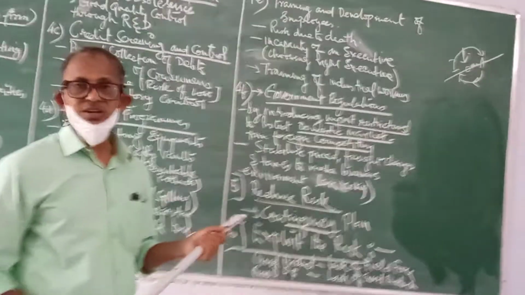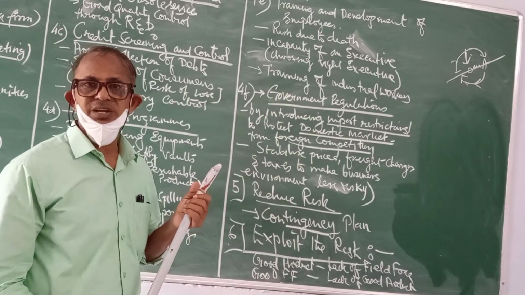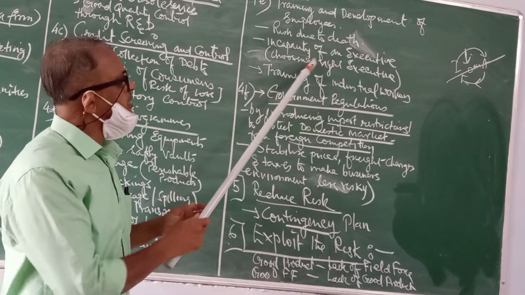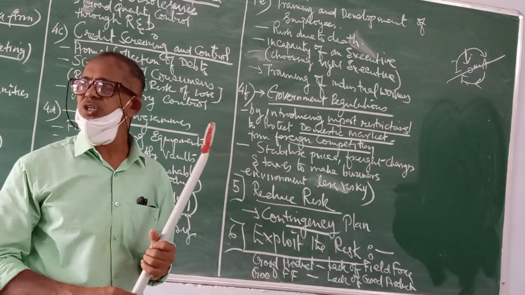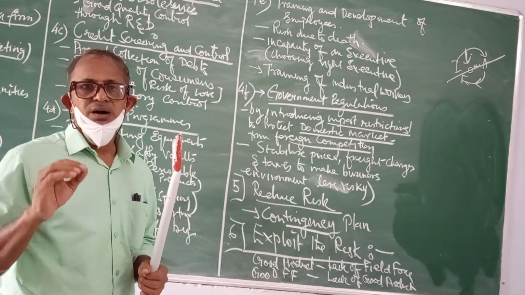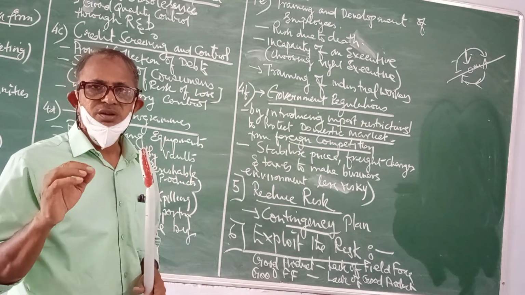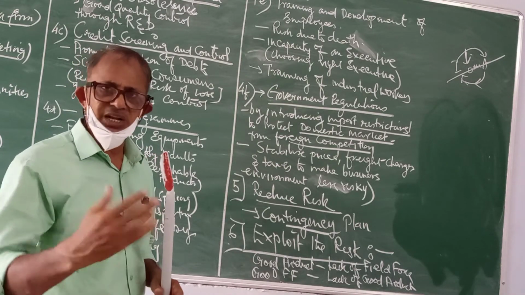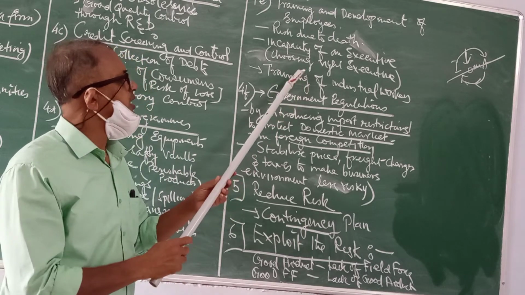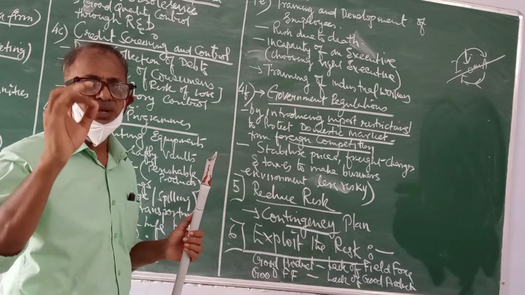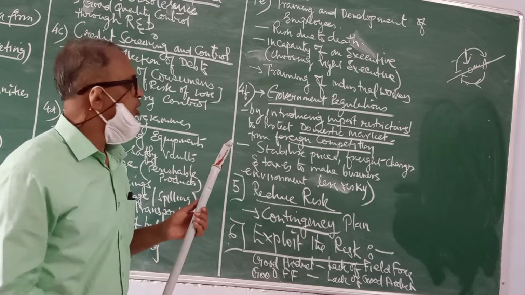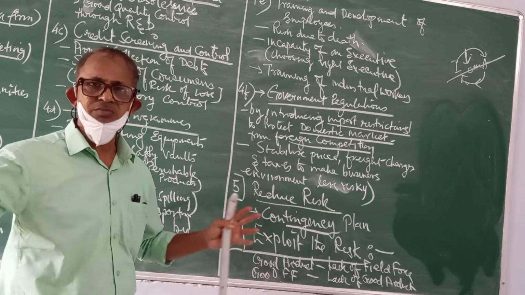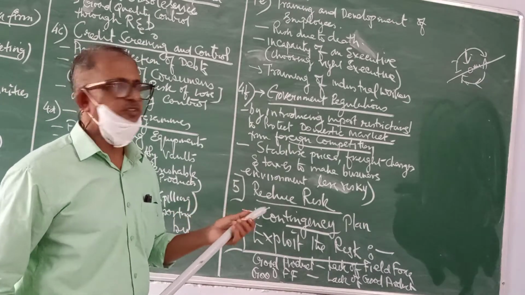Now, if death risks are reduced in an organization, then losses can be prevented. Then incapacity of an executive. An organization should identify if the executive is inefficient or efficient. If he is not efficient enough, then he should be promptly replaced by a well-educated, experienced executive. Then this can prevent loss. Then training of industrial workers. Industrial workers need to be trained in different segments of their production activities so that losses can be prevented.